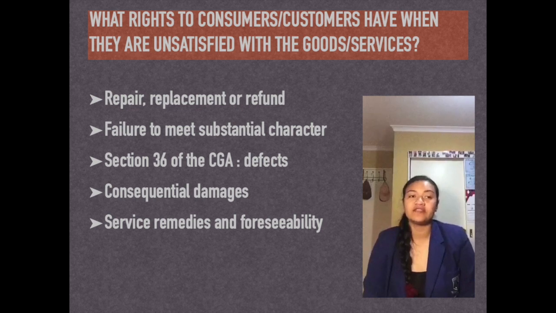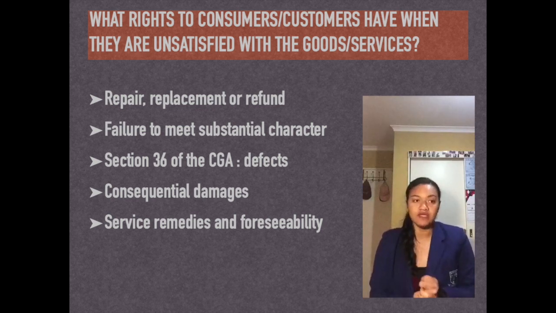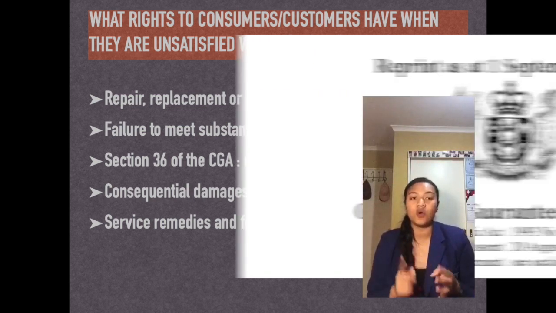If the good fails to meet its substantial character, that is, not matching the description that it came with, unfit for its purpose made known to the supplier, that it can't easily be fixed within a reasonable time, unsafe, and that no reasonable customer would have bought the good had they known of the failure, the customer has the right to get a replacement, repair, or a refund.